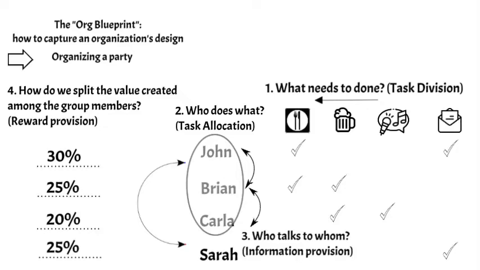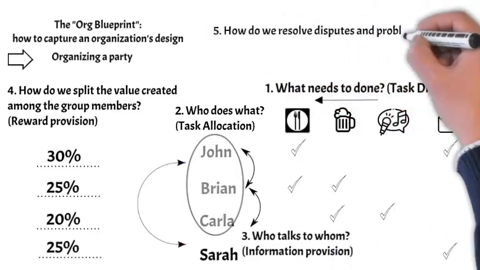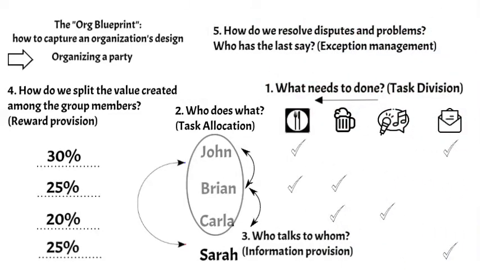Fifth and finally, how should disagreements and problems be resolved? For instance, if John and Brian can't agree on the menu, what happens next? Friends would probably resolve it peer-to-peer, through some kind of consensus. But in an event management company, the CEO, who might be Carla, would have the final say. This is how disputes would be resolved, that is, through exception management. That's it. We have completed designing this small organization with its simple goal, to organize a party.